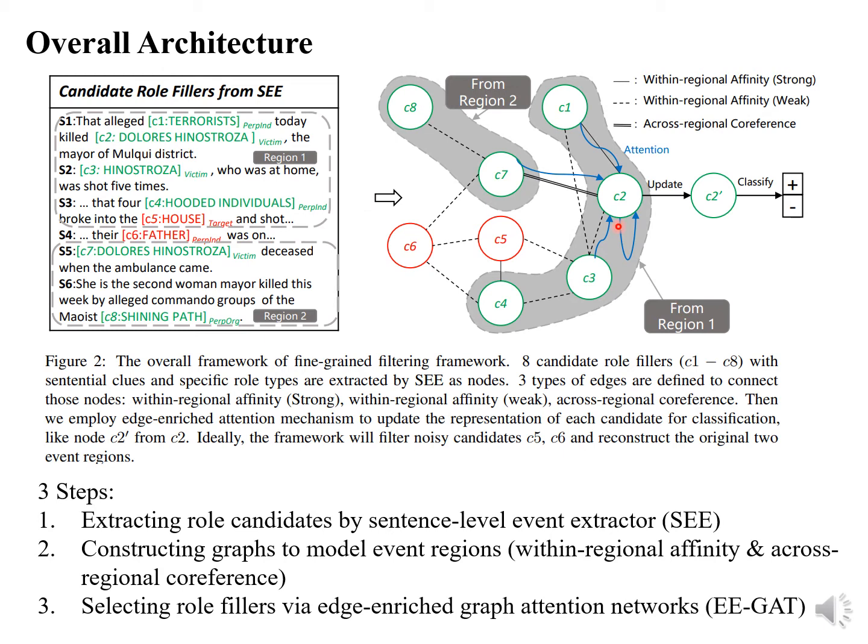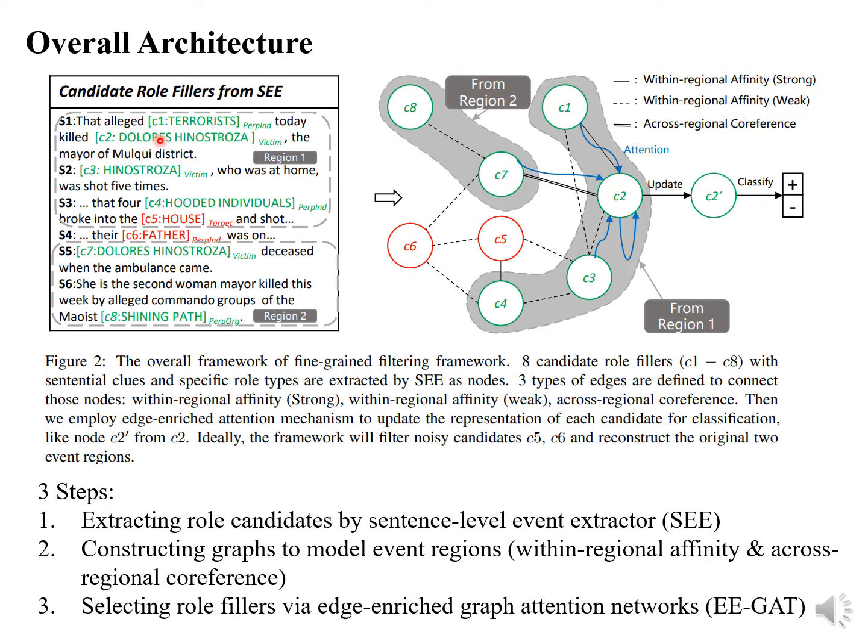Here we define 2 types of relations and we use 3 edges to connect them. For the first type of relation, we call it within-region affinity, and we have 2 types of edge for it. One is strong and another is weak. The strong one connects those candidates within the same sentence. Like here we connect candidate 1 with candidate 2.